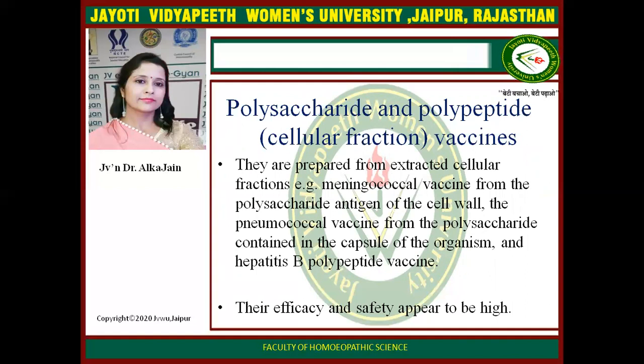Now, the next immunizing agent is polysaccharide and polypeptide vaccines. They are also called cellular fractions. They are prepared from extracted cellular fractions, like in meningococcal vaccines, from the polysaccharide antigen of the cell wall, and in the pneumococcal vaccine, it is prepared from the polysaccharides contained in the capsule of the organisms. And hepatitis B is a polypeptide vaccine, and their efficacy and safety appear to be high.